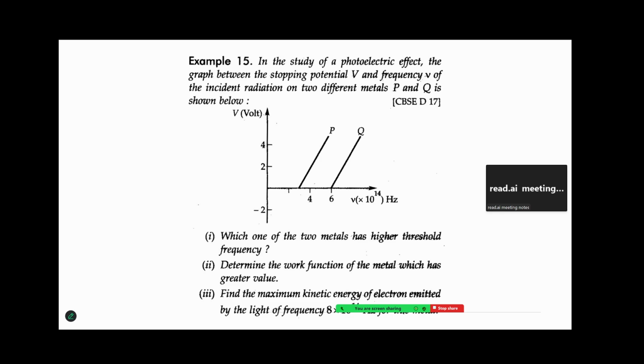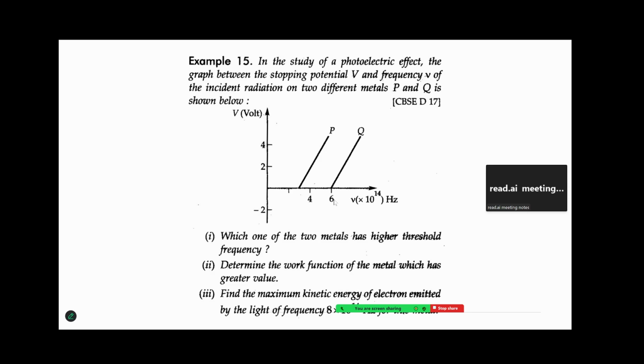So he says which of the two will have a higher threshold frequency. Higher threshold frequency will be Q because it is 6. So the intercept with the x axis is 6, so Q will have a higher threshold, and this will be around 3. So that should be it. Now determine the work function of the metal which has the greater value.